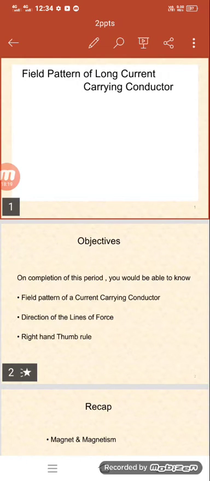This is the topic of field patterns of a long current carrying conductor. We are going to discuss the main field patterns regarding current carrying conductors in this session.